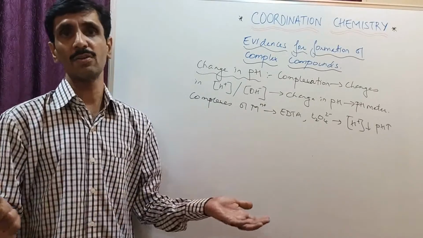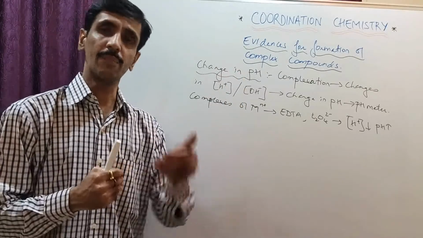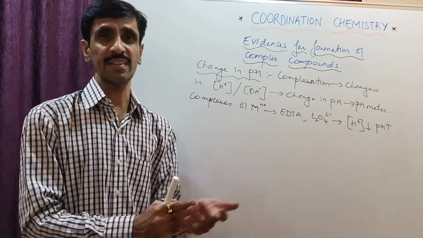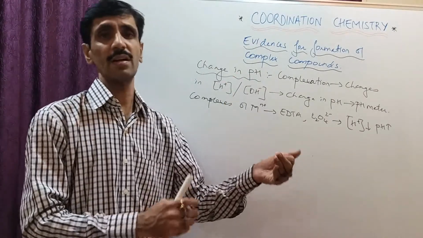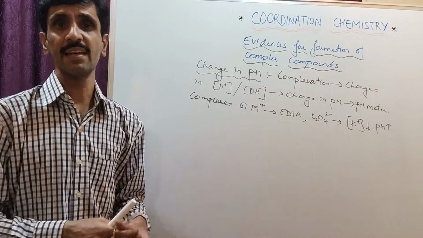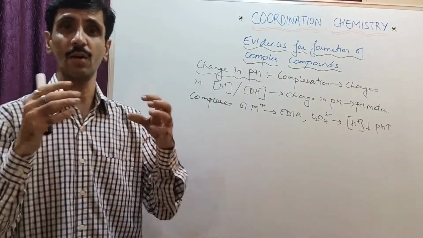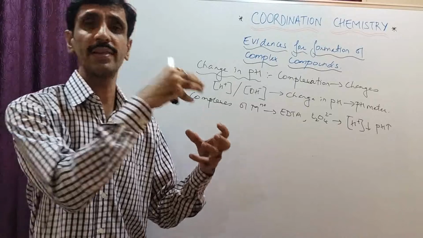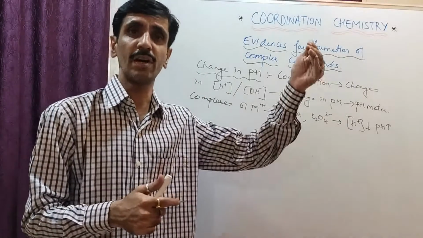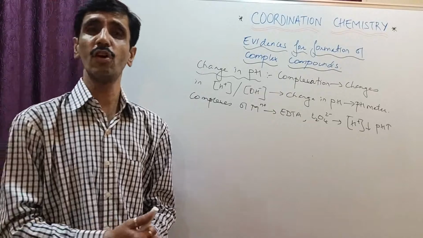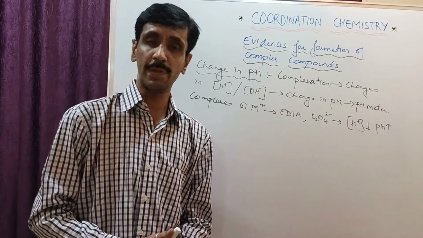place. और ये तो at every point of time हम monitor कर सकते हैं उसका pH value और उस हिसाब से हम find out कर सकते हैं कि at what stage the complexation has taken place. इससे we can also find out how much amount of the ligand is required to couple with the metal, resulting in the formation of a complex. Okay, so this is the evidence number 4, and that is about the change in the pH.